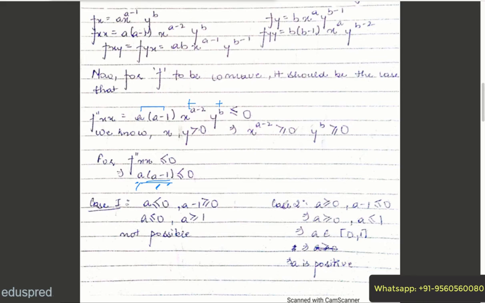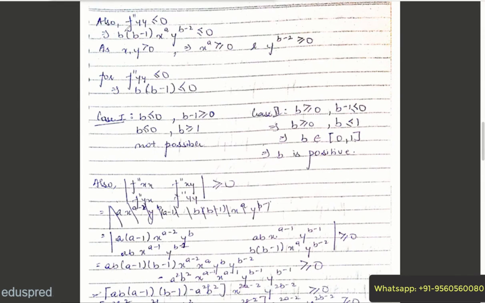Let's consider case number 2, where a is positive and a minus 1 is negative. So here you have a is positive and a is less than or equal to 1, which means a belongs to (0, 1], thus a is positive. This is your second important result.